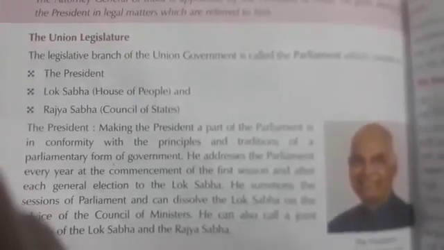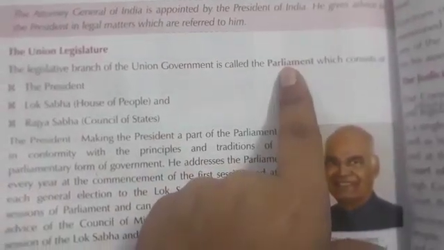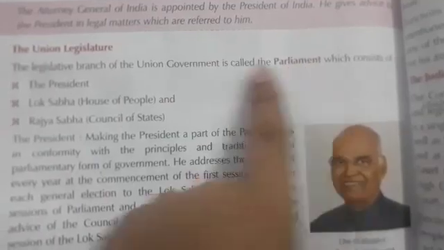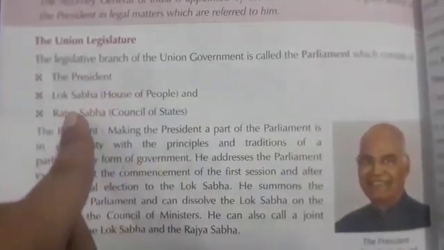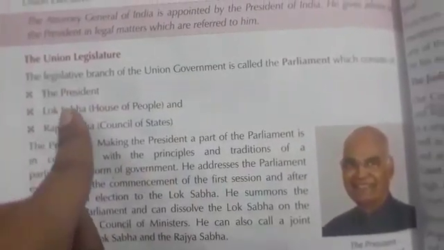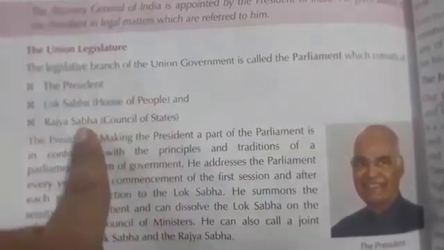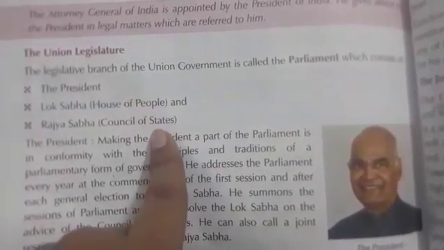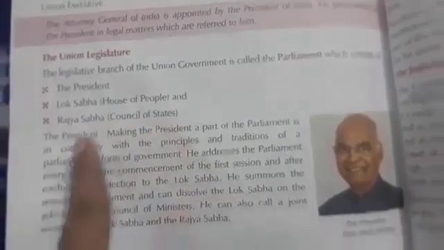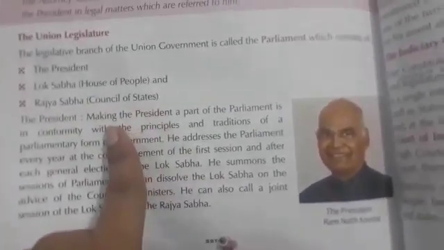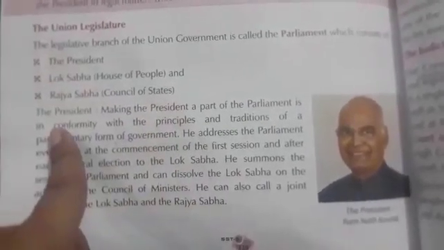Branches: the union legislature. The legislative branch of the union government is called the parliament. Parliament consists of the president, Lok Sabha and Rajya Sabha. Lok Sabha is also known as the House of People and Rajya Sabha is known as the Council of States. First of all, we're going to discuss the president.